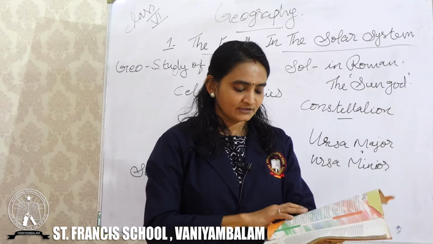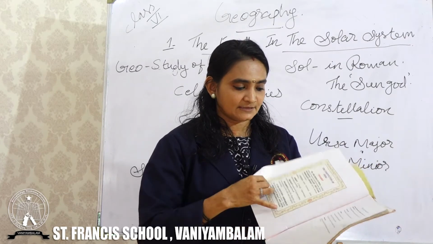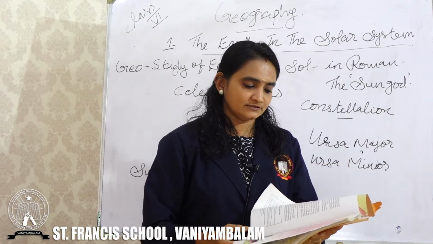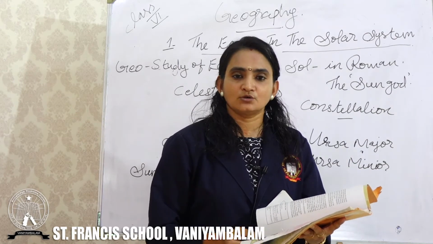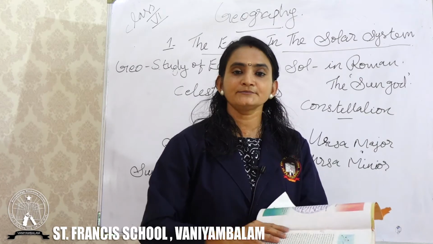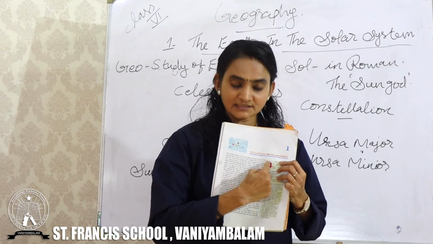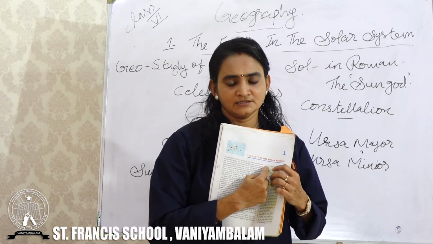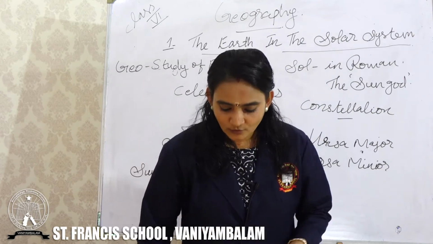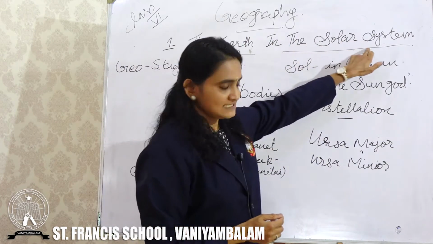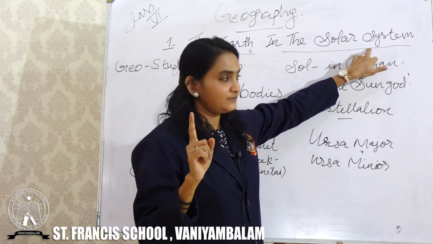You can see it is our textbook. It is an NCERT book. The first chapter is the Earth in the solar system. This is your chapter 1, the Earth in the solar system. Shall we start now? Then, the Earth in the solar system, that is our first chapter of geography.